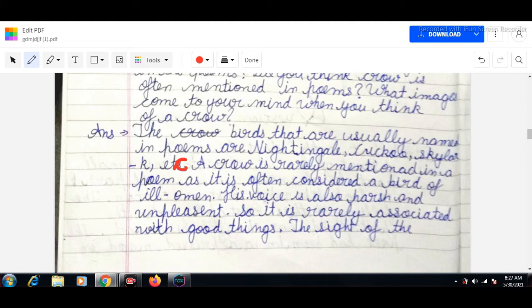A crow is rarely mentioned in a poem, as it is often considered a bird of ill omen, and his voice is also harsh and unpleasant, so it is rarely associated with good things.